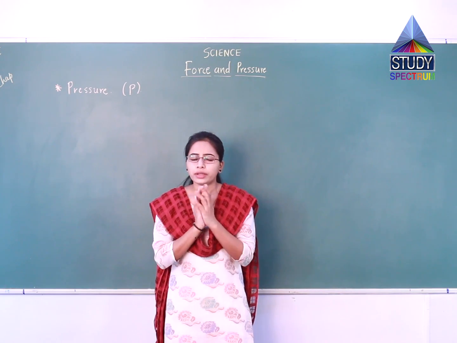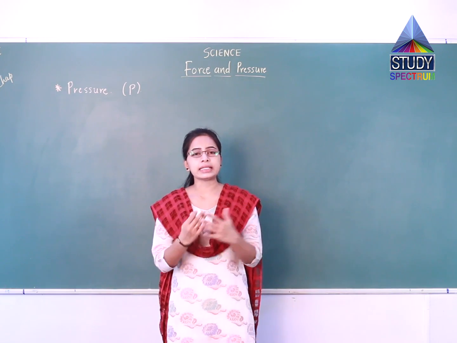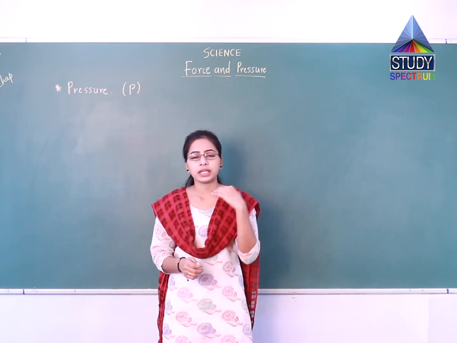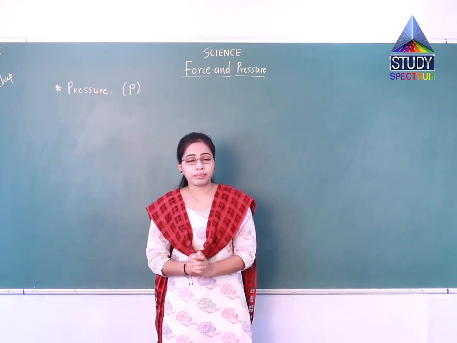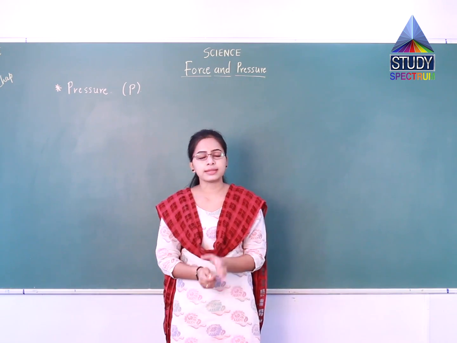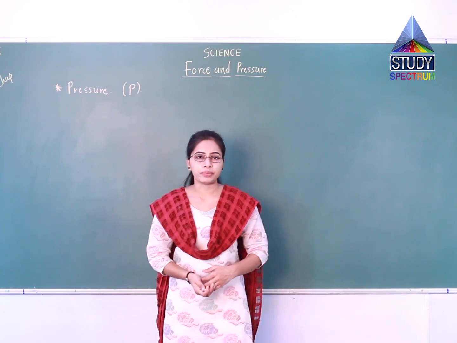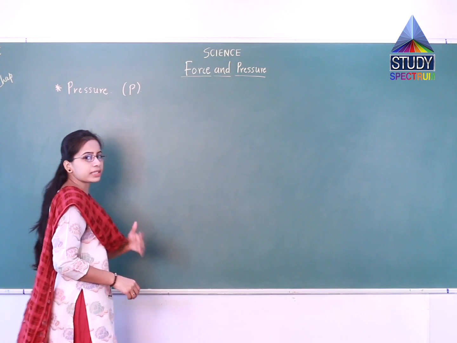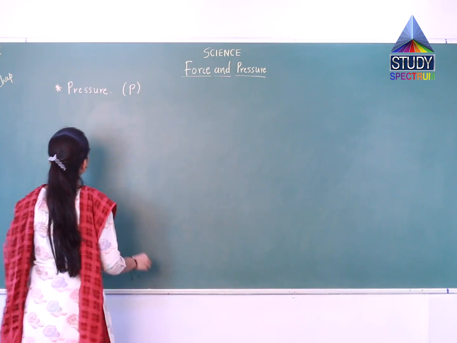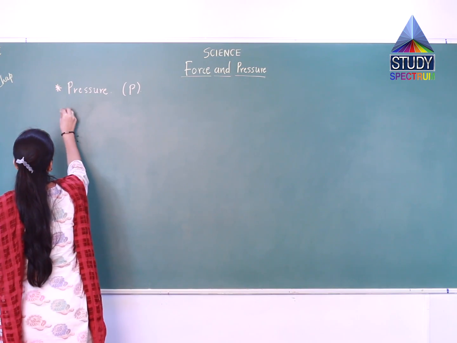Now we have seen in these examples that pressure is applied by solids. Now whether pressure is applied by liquids or gases, let us have a look at these examples here. We will study the pressure applied by liquids first.